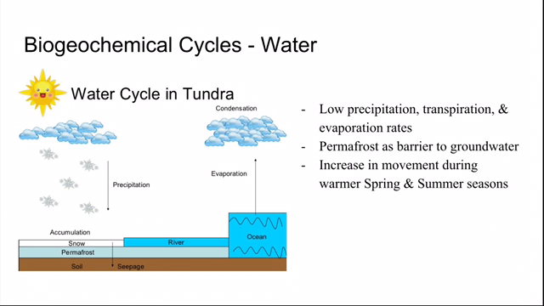The water cycle in the tundra is not extremely active due to low rates of precipitation, transpiration, and evaporation. The lack of these processes is mainly caused by the low temperatures the tundra is constantly exposed to. Permafrost keeps the ground sources of water from depleting any to the air, and lakes usually remain frozen over. The movement of the water cycle does increase in the warmer months, when permafrost thaws and allows for more movement throughout the ecosystem.